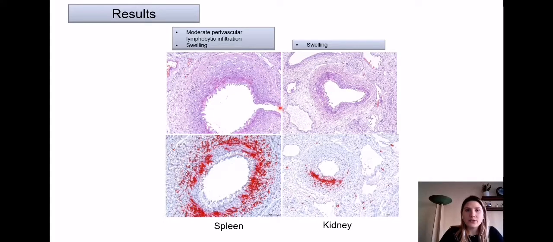On the right, we can see a kidney pelvis artery, also with moderate swelling here, and the PCV3 in situ hybridization result. The PCV3 genome was detected in smooth muscle and also in lamina propria of this artery.